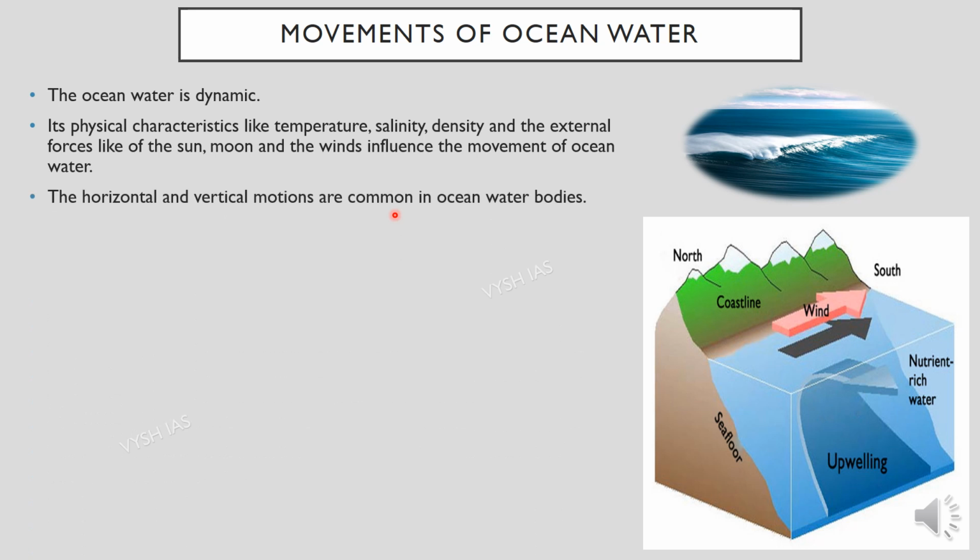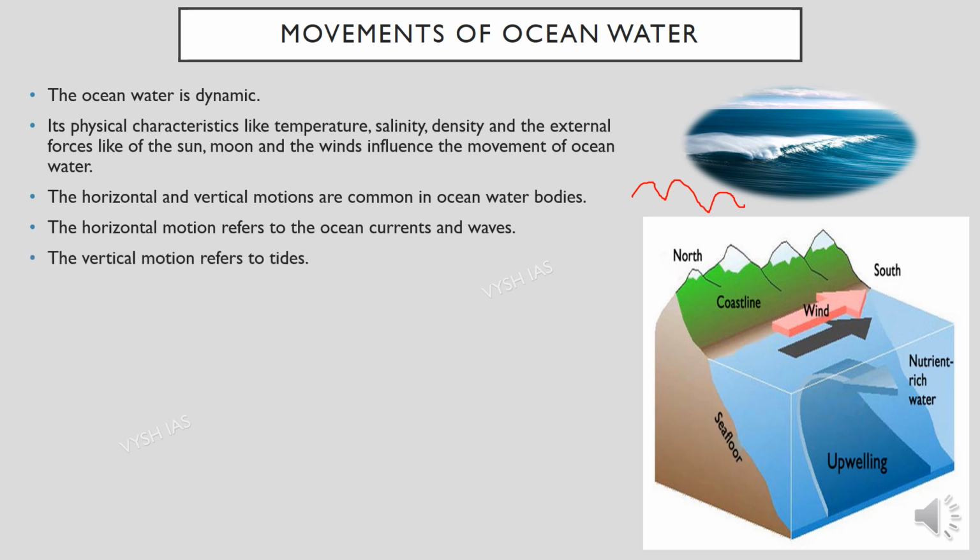So the horizontal and the vertical motions are more common in water bodies, and the horizontal motion refers to the ocean currents and waves. I'll just show it to you. The horizontal motions will be like this, like wave types, and the vertical movements will be when it rises upwards. It will go up and down like this.